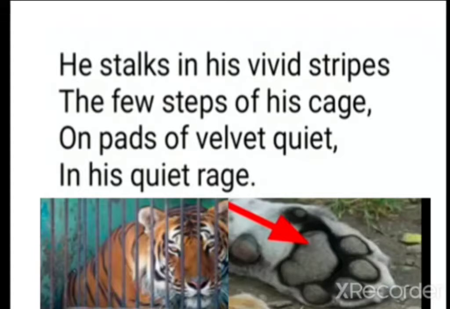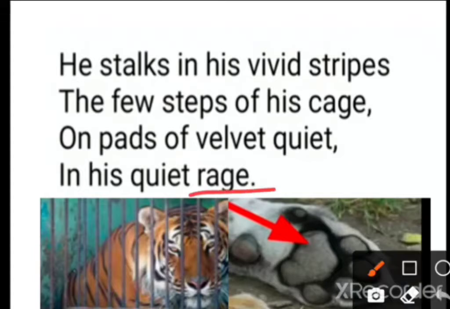And the tiger is full of anger. Rage means what? Anger. So the tiger is full of anger, but it is suppressed because he knows that he is helpless here. So in the first stanza, the poet is describing the helplessness of the tiger who has been locked in the cage of the zoo.